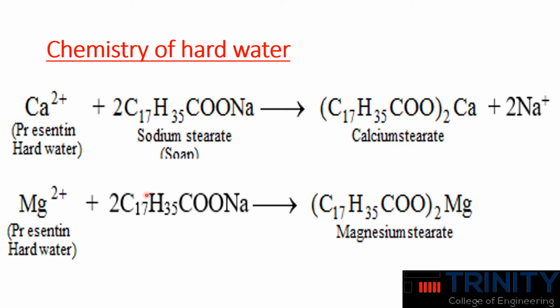Let's discuss the chemistry behind hard water. We know the hard water consists of either calcium or magnesium ions, and the chemical name of the soap is sodium stearate, that is a sodium salt. So when calcium or magnesium ions in the hard water react with the soap solution, the sodium in the soap is replaced by the calcium ions in the hard water, and we get a white precipitate of calcium stearate. When we take magnesium, we get a white precipitate of magnesium stearate. Here also the sodium ion is replaced by the magnesium ion.